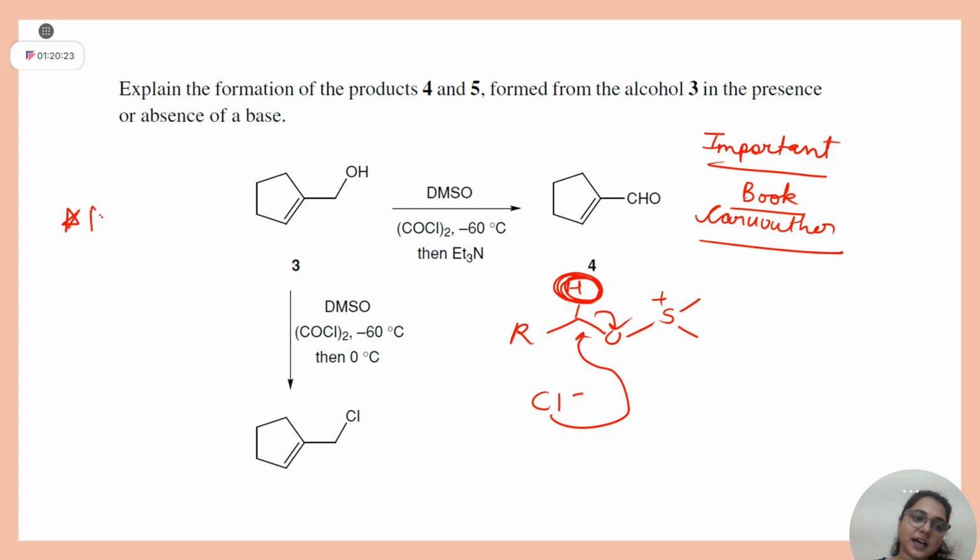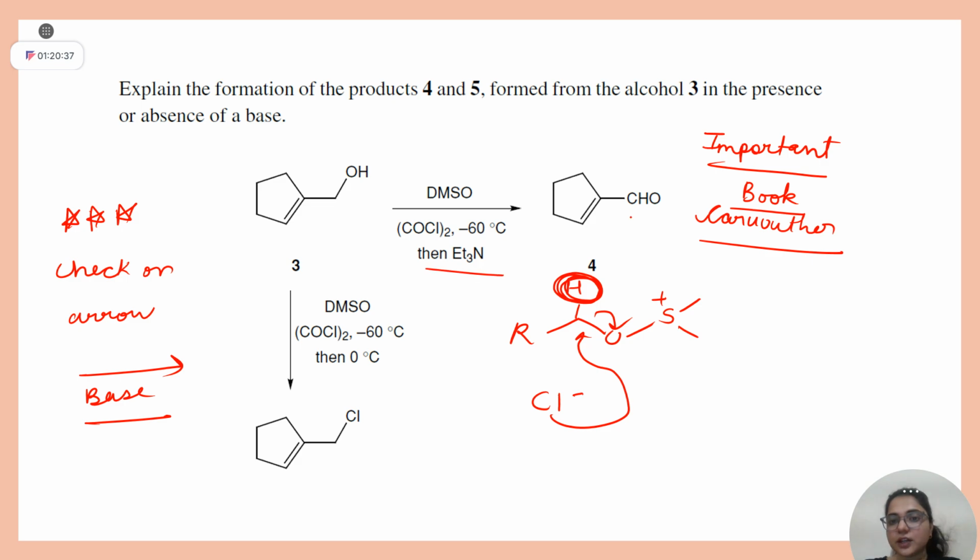So put a star mark in your copy, check on the arrow whether base is there or not. If base is there, then only draw the aldehyde, otherwise the chloride. Clear? Say yes or no.